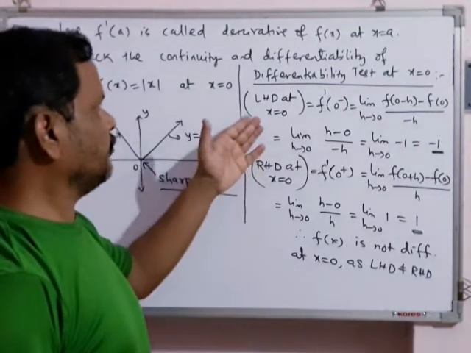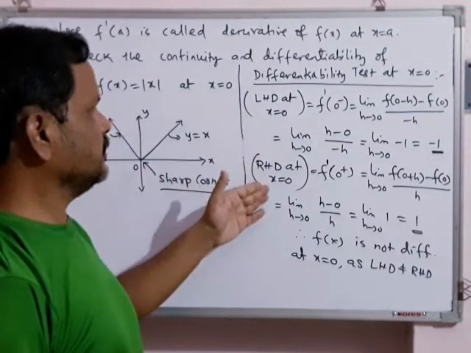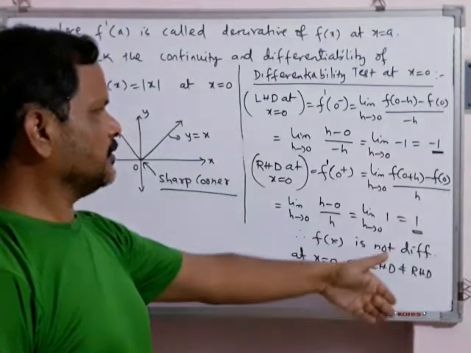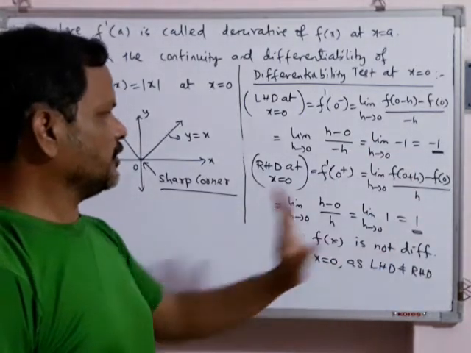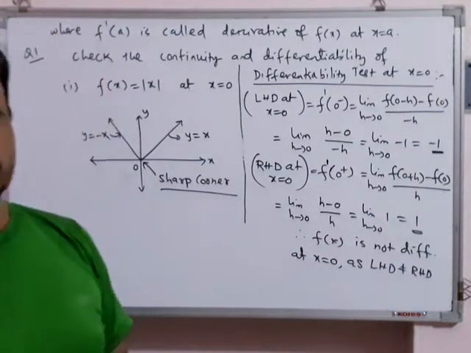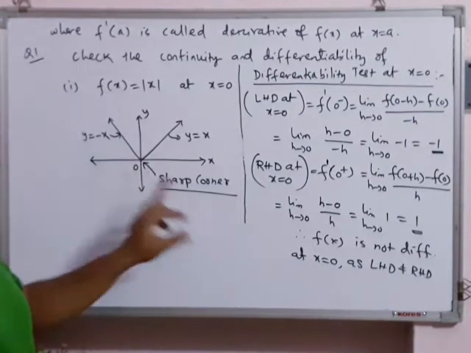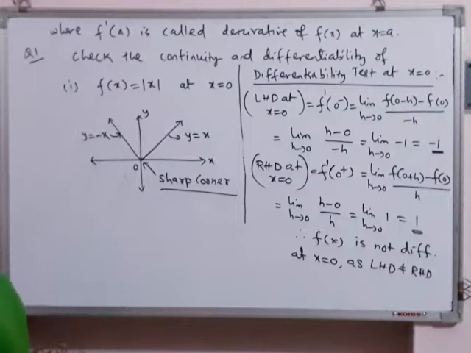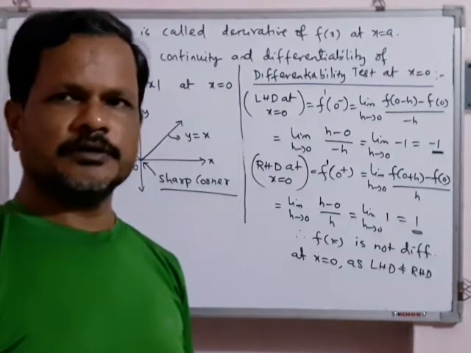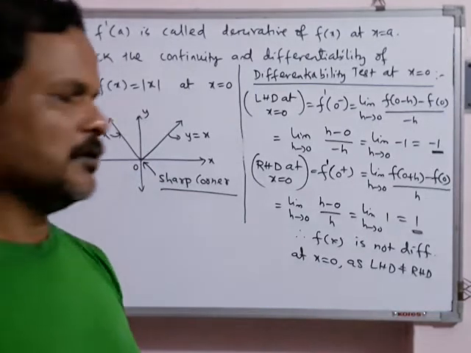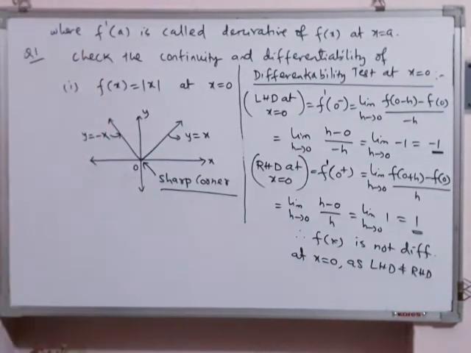We found LHD and RHD, and they are different. So we declared the function is not differentiable at x equals 0. Graphically, at 0 you have a sharp corner. Wherever a sharp corner appears, we say the function is not differentiable at that point.